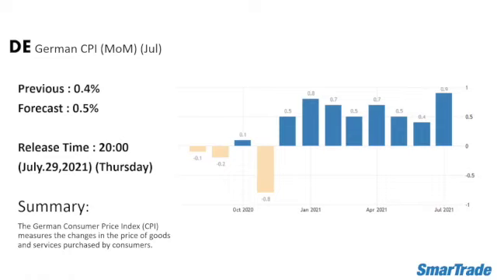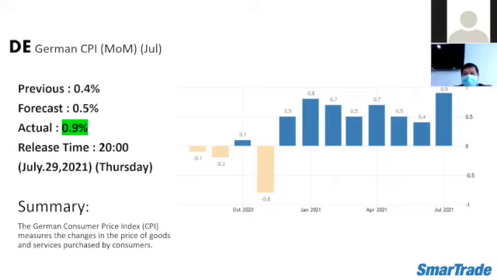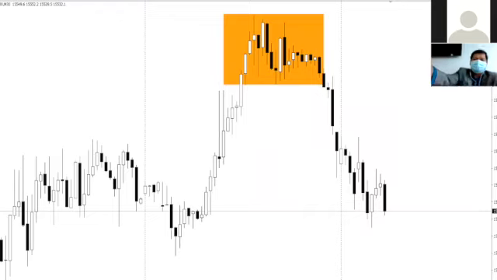And also we have the inflation rate for Germany, monthly basis for the month of July. The previous data was 0.4% and forecasted at 0.5%. For the actual data, it was 0.9%. So it beats the market forecasted data and the previous data as well.